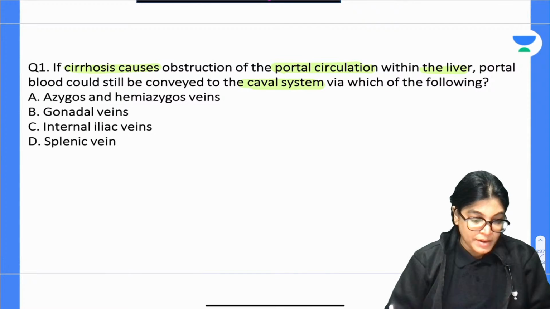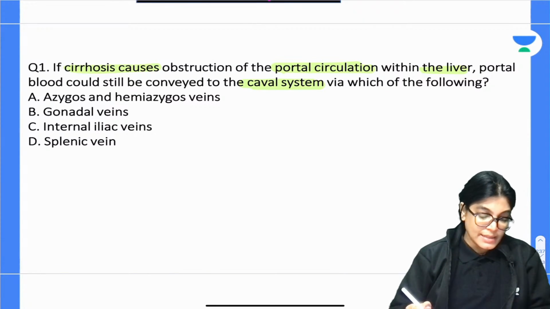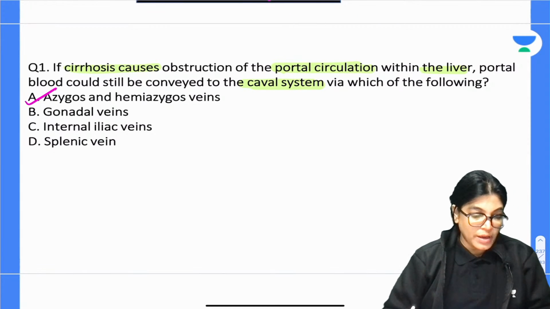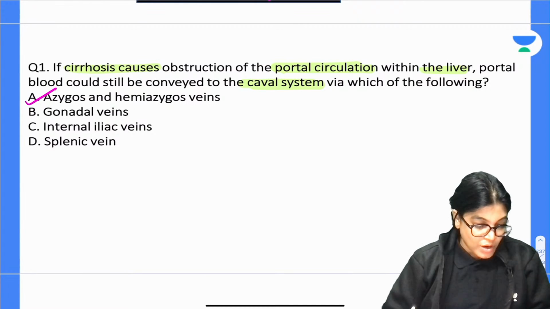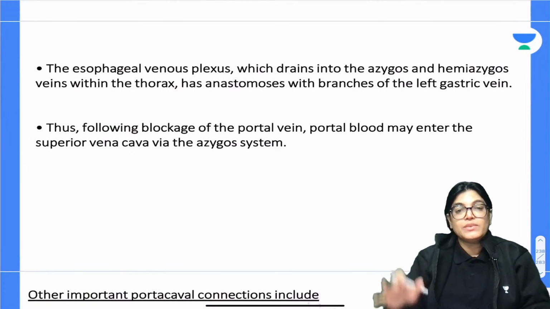Okay, everyone. So the correct answer here is azygous and hemiazygous vein. Okay, A is the correct answer, my dear aspirants. I got an answer from Dr. Kaustubh. Yes, A is the correct answer, absolutely correct. Actually, this is the case of esophageal venous plexus.